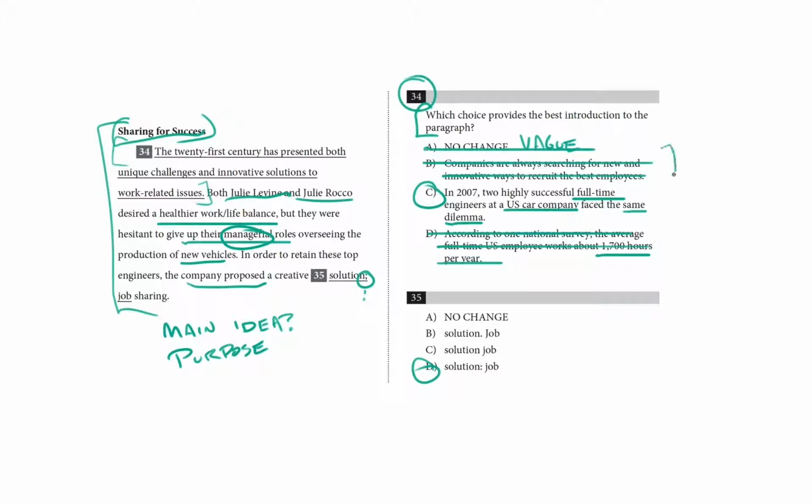You'll notice all of these choices are grammatically correct. That's the kind of question this is, as opposed to this punctuation error in question 35, because you are being asked to evaluate how relevant these choices are, not how grammatically correct they are. I should have said this at the beginning. You're going to see 1 to 2 of these questions on your exam where you have an entire sentence underlined, and you'll see questions about introductions to paragraphs. You'll also see questions about conclusions to paragraphs. And I'll demonstrate how to do a conclusions question in a separate video.